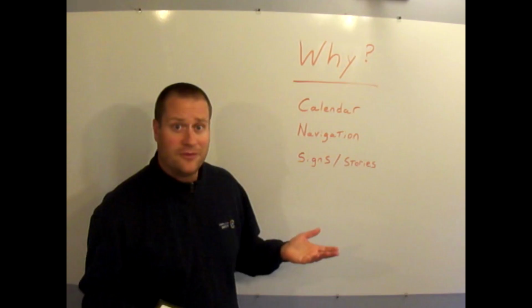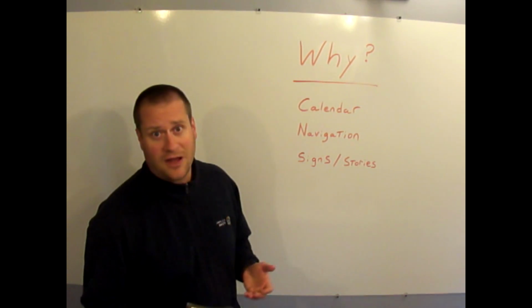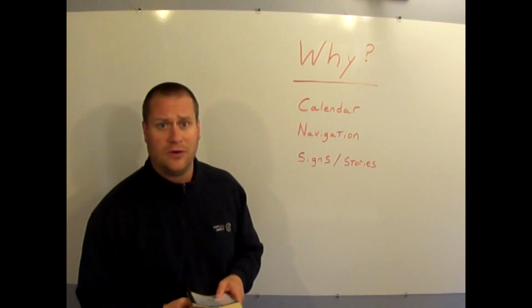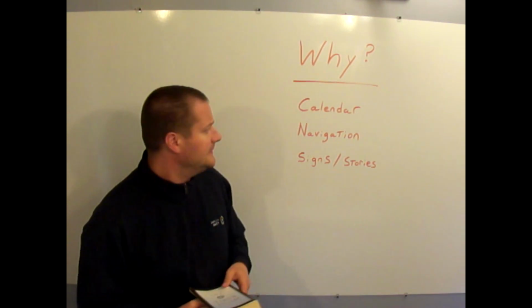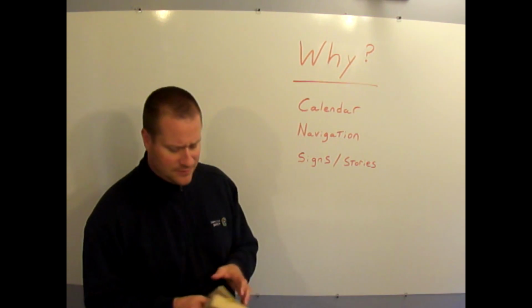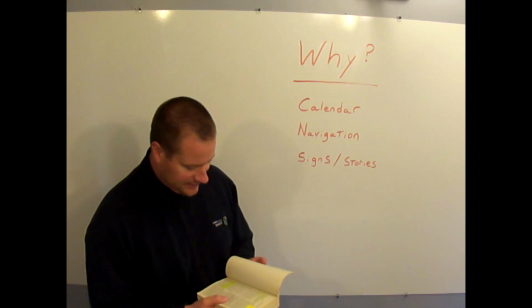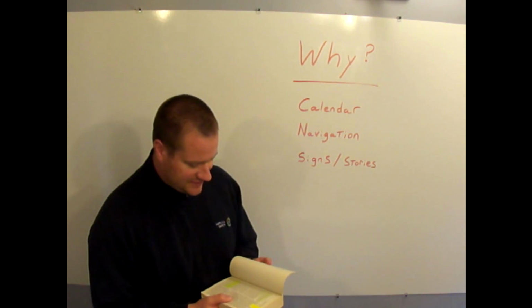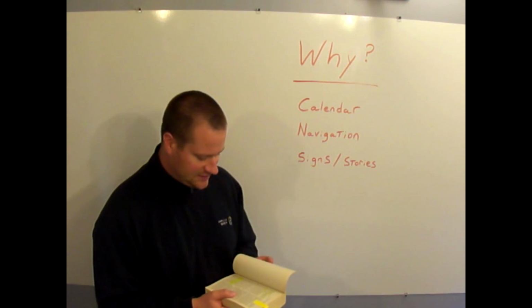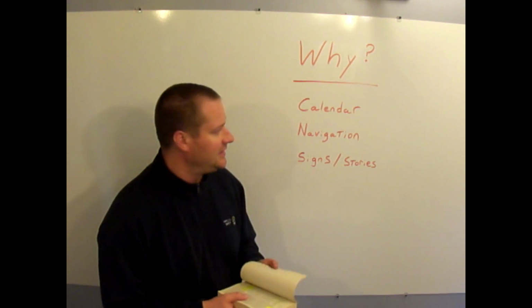Okay, let's break away from definitions for just a moment to talk about the big picture question of why did God give us the sun, the moon, and the stars? What's their purpose? First, that's how we formed our calendar, our ability to tell time. Genesis says, let there be lights in the expanse of the heaven to separate the day from the night, and let them be for signs, and for seasons, and for days, and for years.